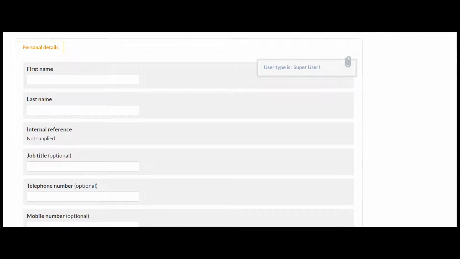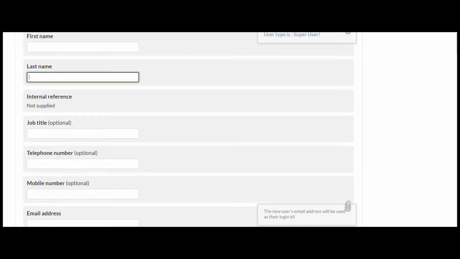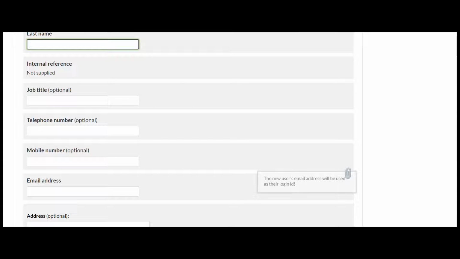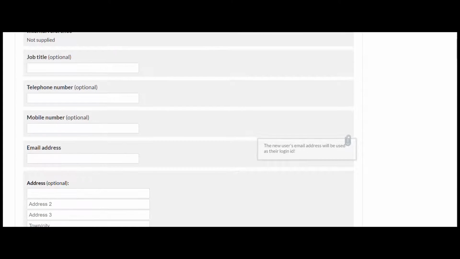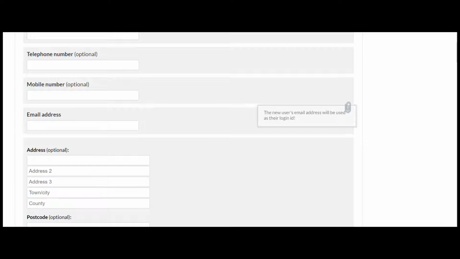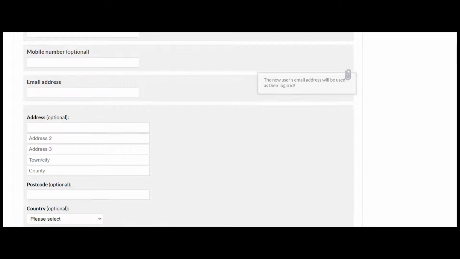And here we go. So you need to pop in their first name, you need to pop in their last name. Job title, telephone number and mobile number are all optional, but you do need to pop in their email address. That is mandatory. Just make sure though that the email address you're popping in for your user isn't the same as another user's email address on your site. You cannot have more than one person with the same email address, and it will tell you that.